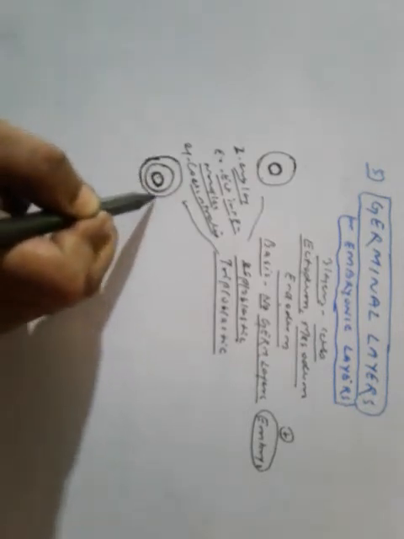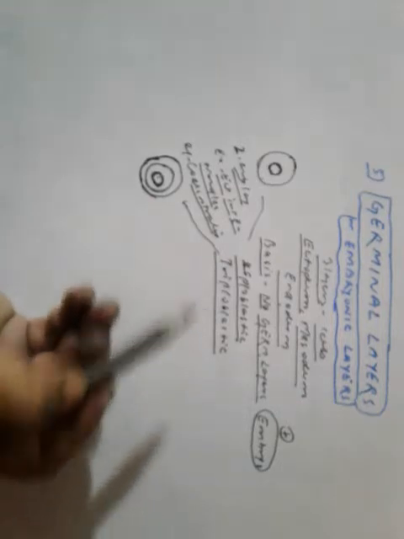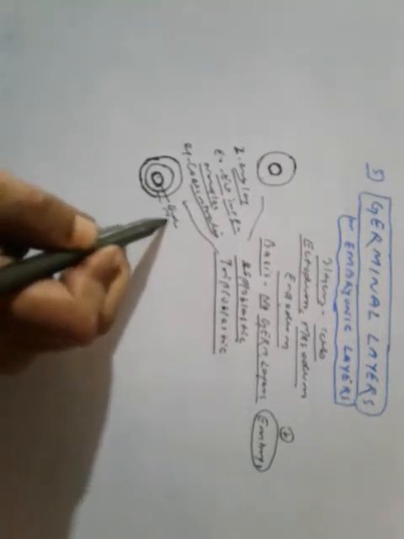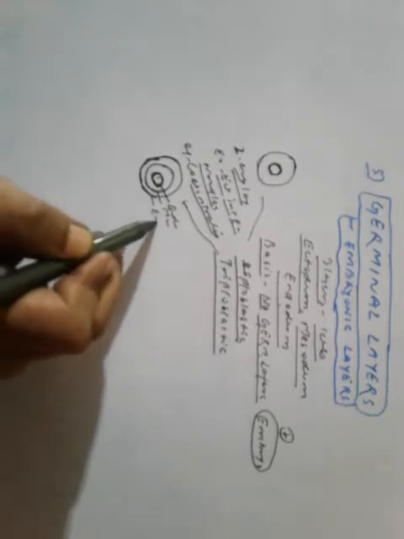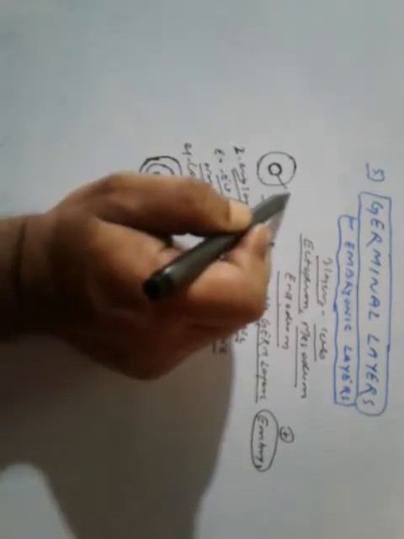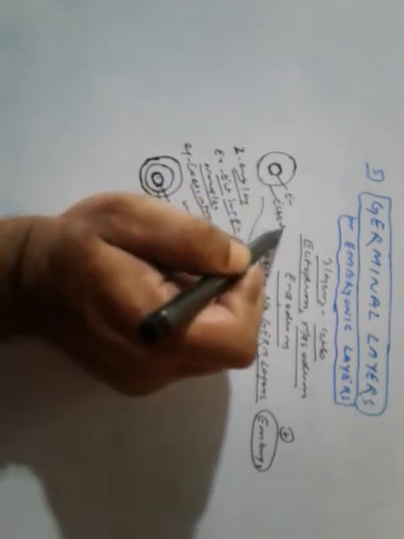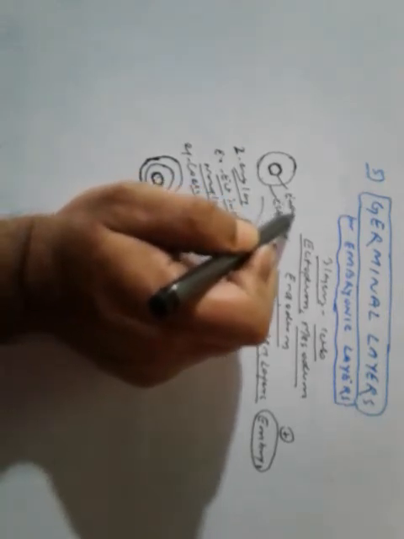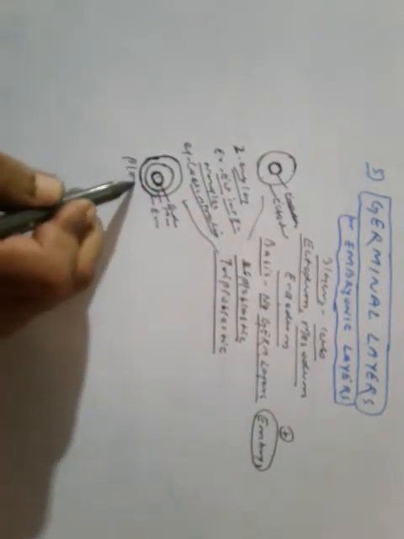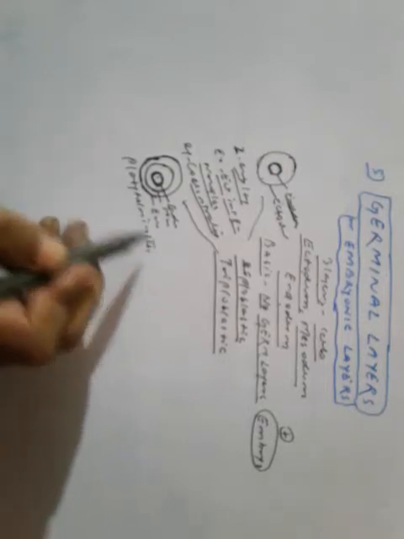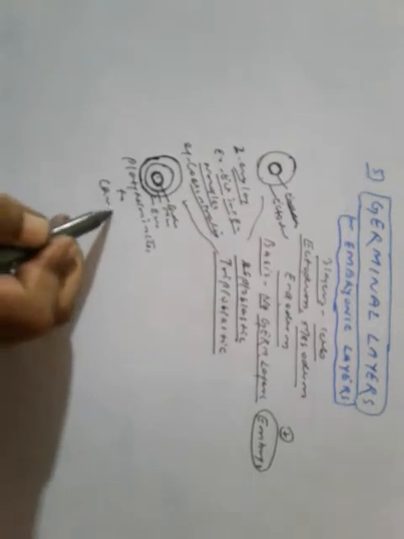So this is endoderm, this is mesoderm, and this is ectoderm. Clear? And the examples are platyhelminthes to chordates.